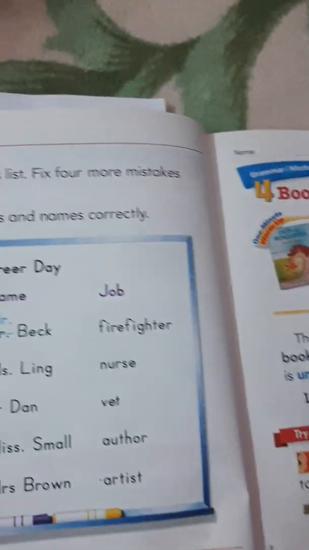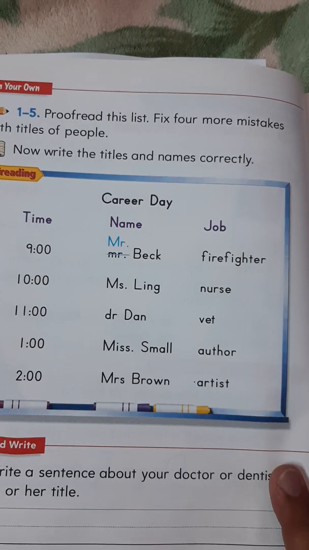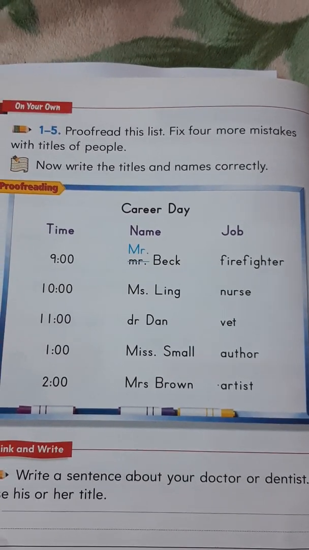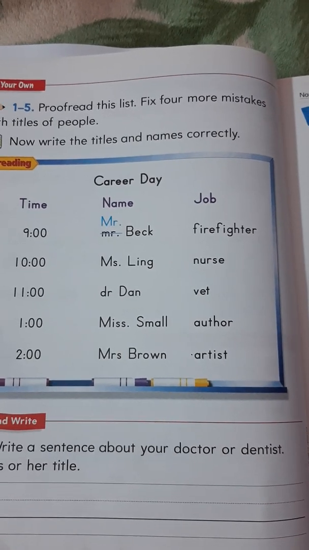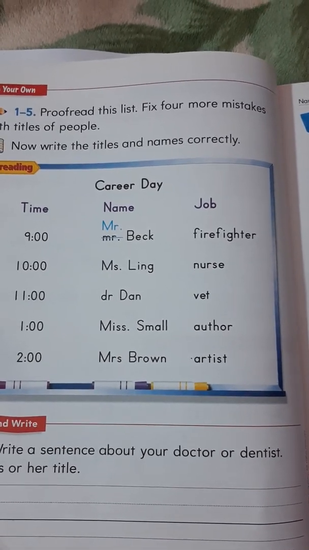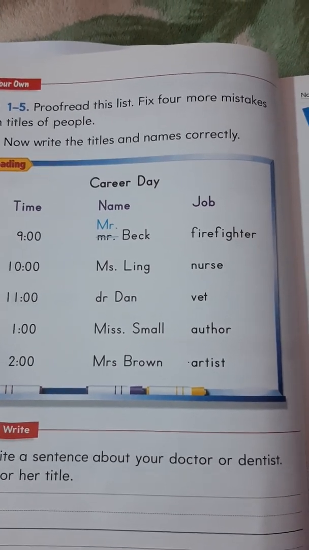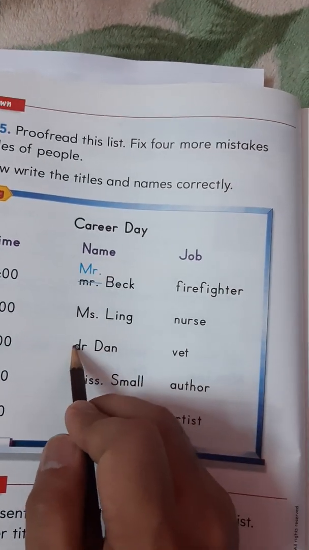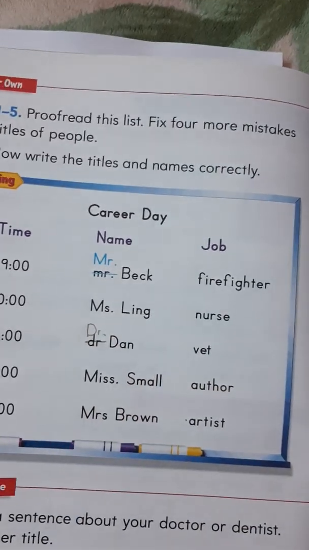Next, let's have page 222. We're going to proofread this list. Fix four mistakes with titles of people. Now write titles and names correctly, like the example, career day. So Miss Ling, is this correct? Yes. This one, Dr. Dan, is capital D R then period.